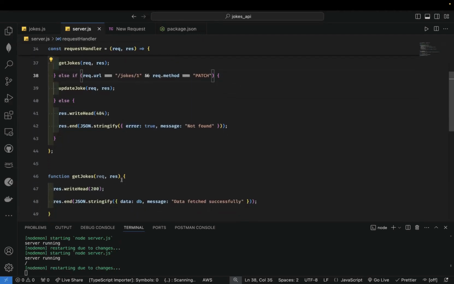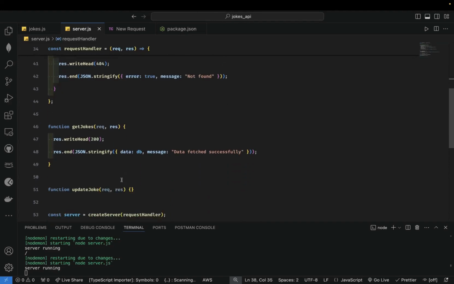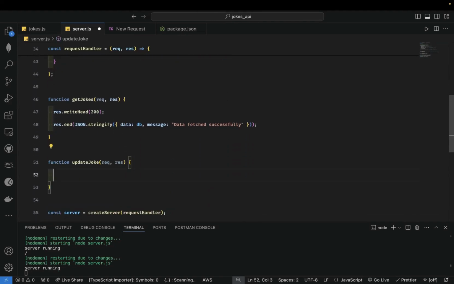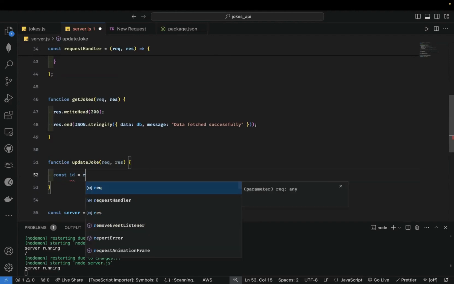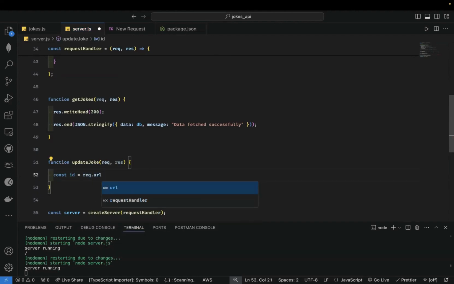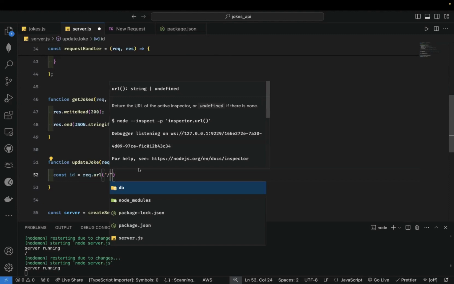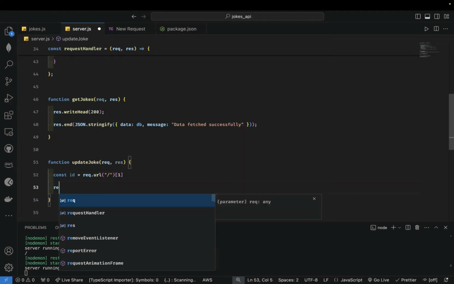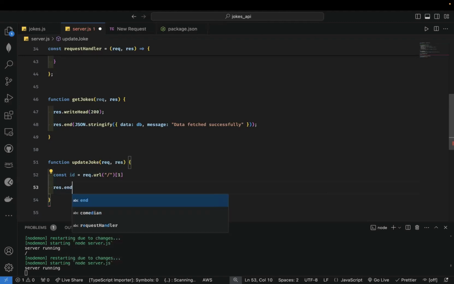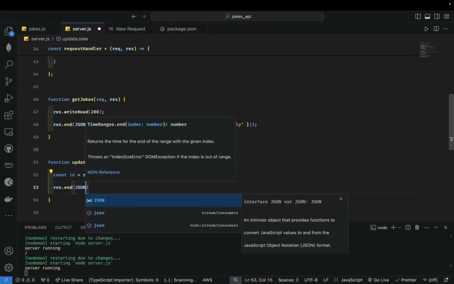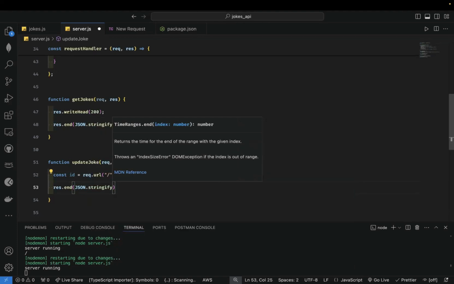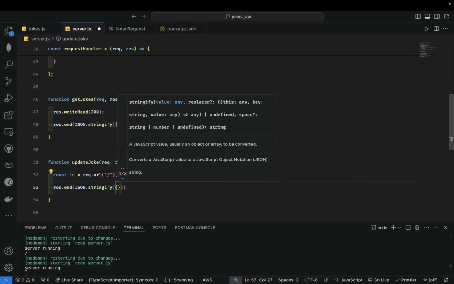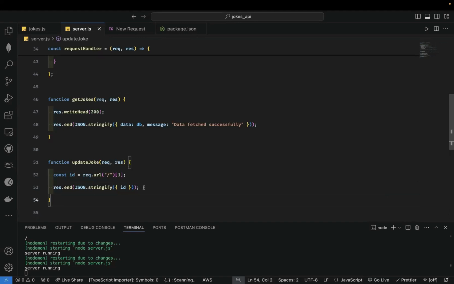And then what I'll do here is say const id is equal to req.url, and I want to split it using slash, and then take the second guy. Let's try and see what happens. First I'm going to just return res.end, JSON.stringify, ID. Let's see how that works for us.